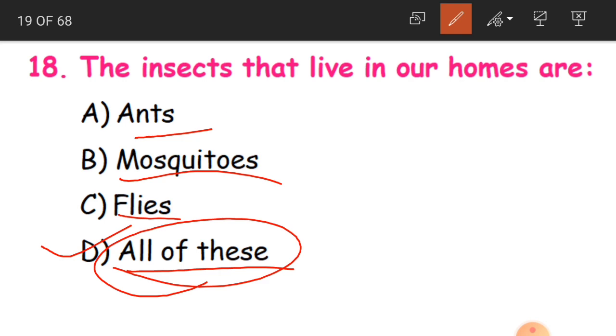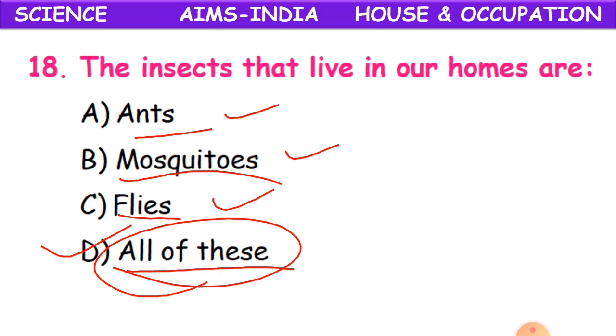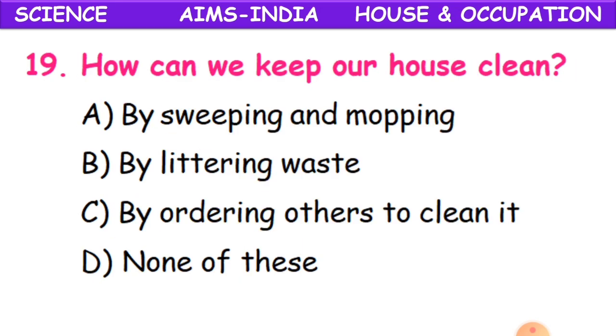Why? Because we have ants, we have mosquitoes, we also have flies in our houses. So all of these, that is D option, is the correct answer. Clear, children?